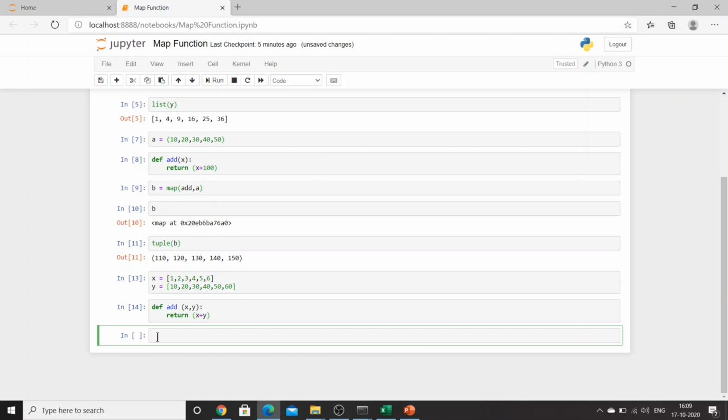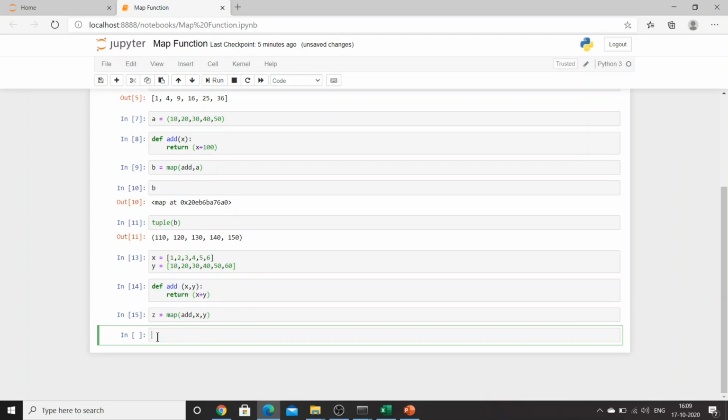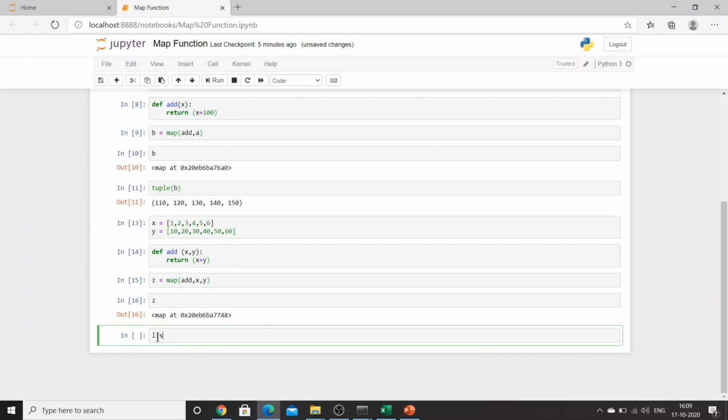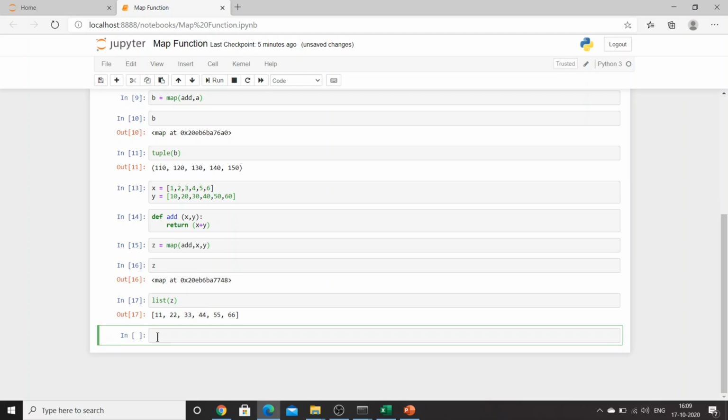Now let's try with z is equal to map. I will just provide my function, then I'll provide all the arguments, x comma y. You'll go and check your z. It won't give you anything, but if you check list of z, it will give you 11, 22, 33, 44, 55, 66.